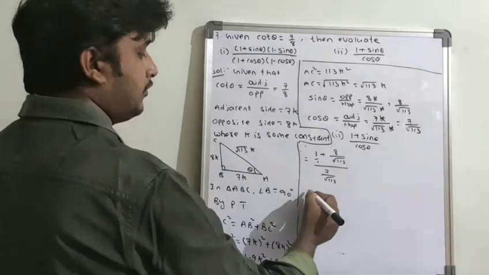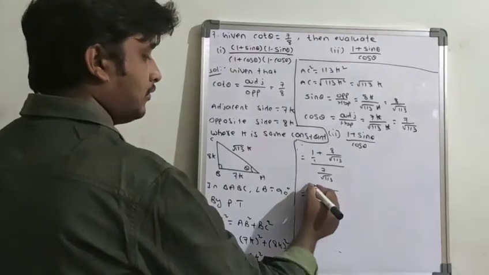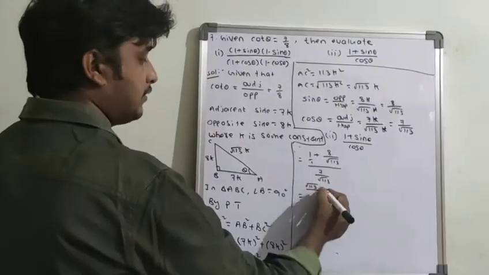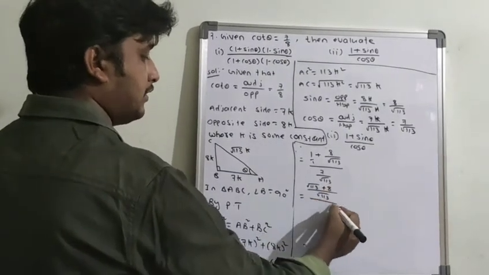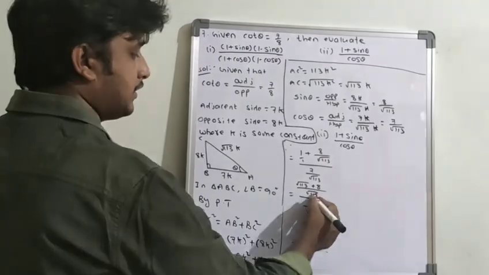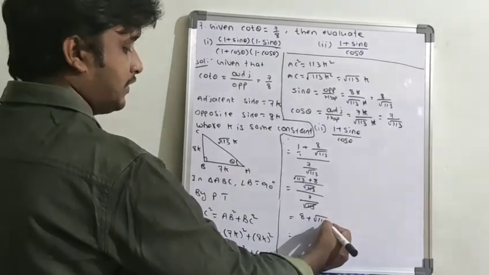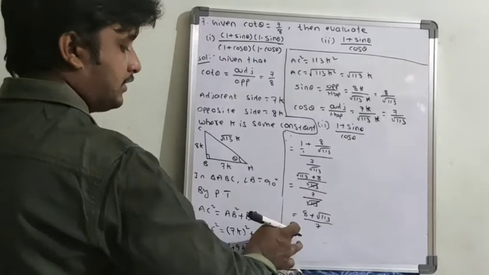Do the LCM and do the addition: under root of 113 plus 8 by under root of 113, by 7 by root of 113. This and this will get cancelled. So I am writing 8 plus under root of 113 by 7. So this is the answer. Simple calculations, nothing more to it.